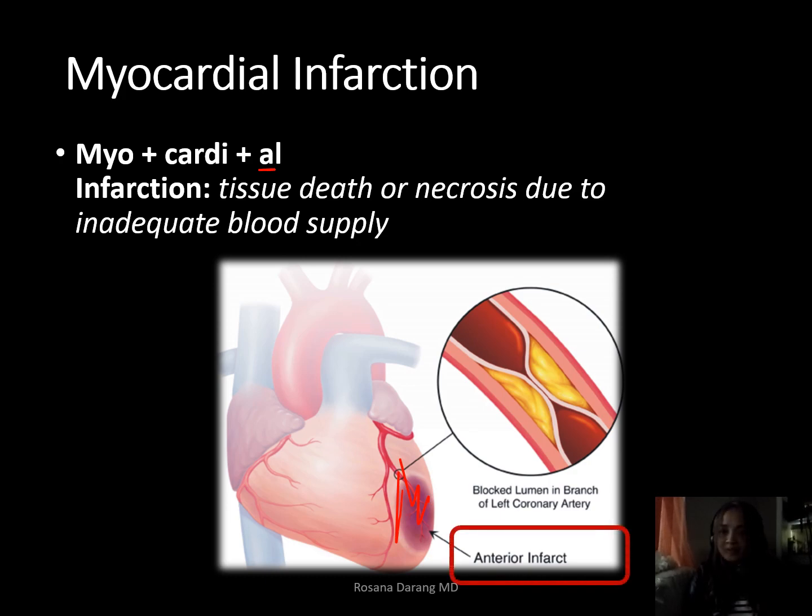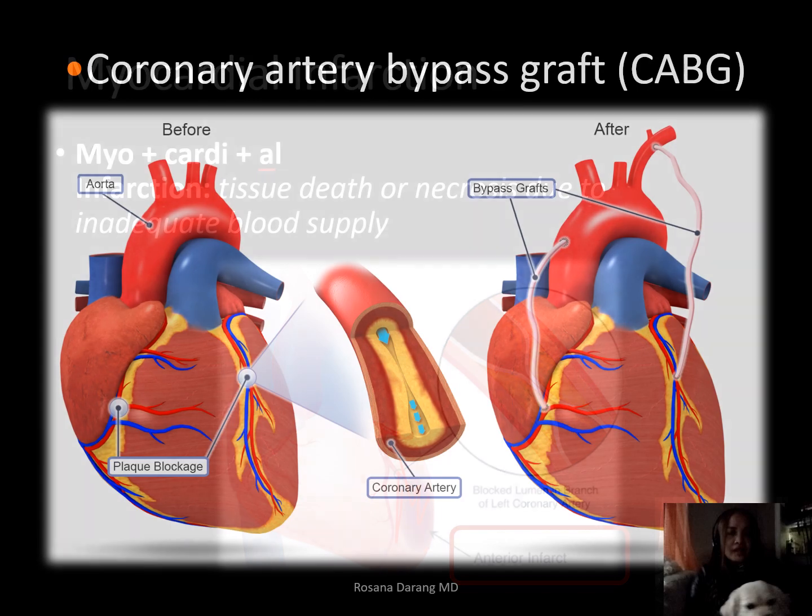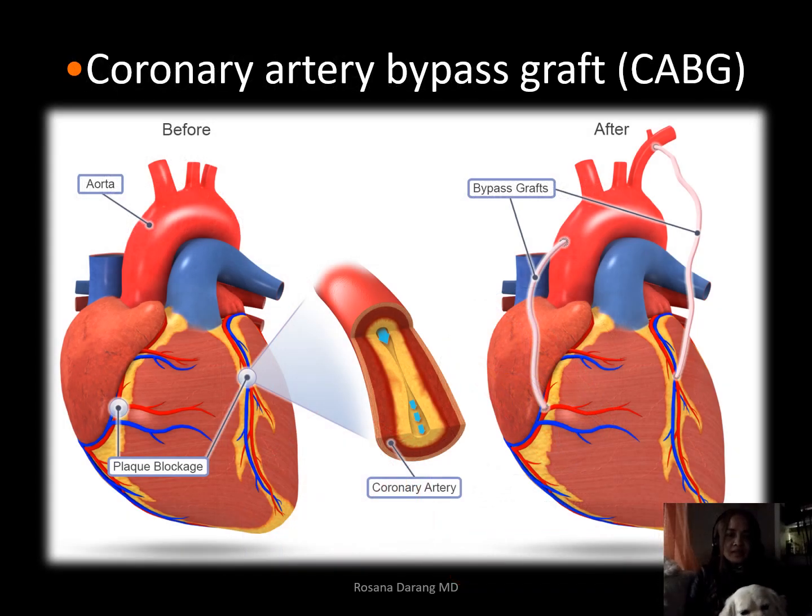Okay. Next is the phrase coronary artery bypass graft, or CABG, which is one of the ultimate treatments for someone who has coronary artery disease because of a heart attack. So what they do is they bypass the site of traffic or the site of blockage, which is right here.